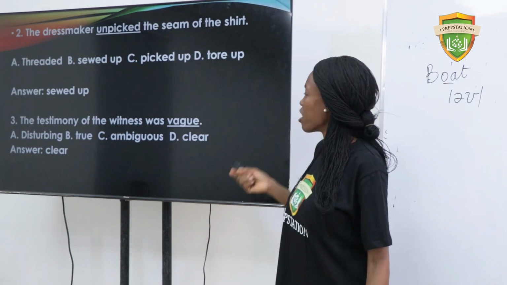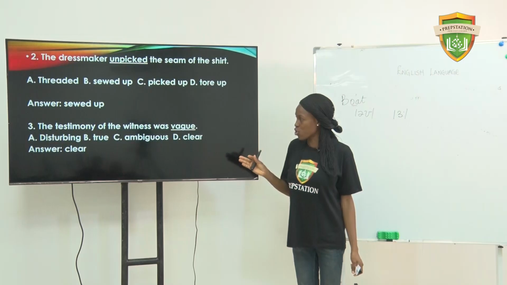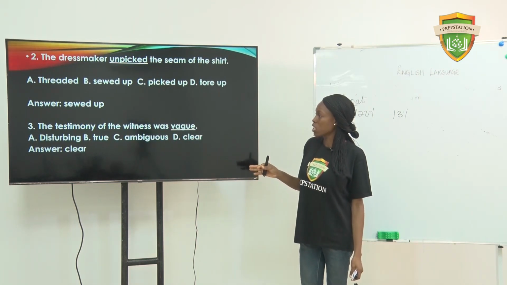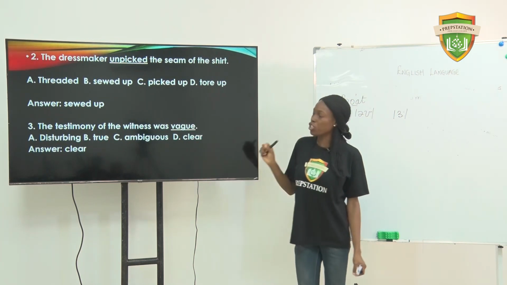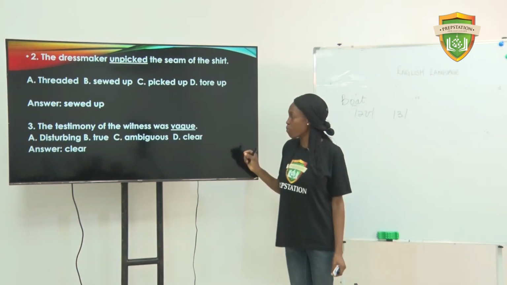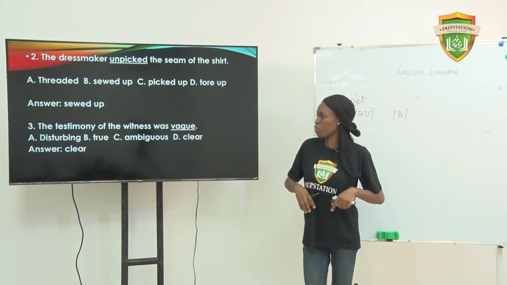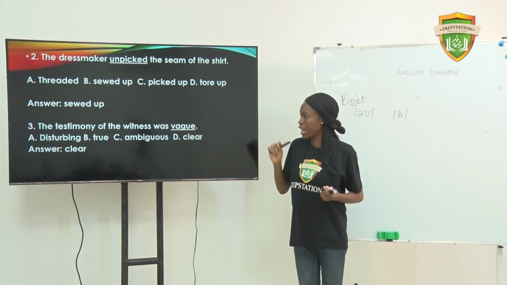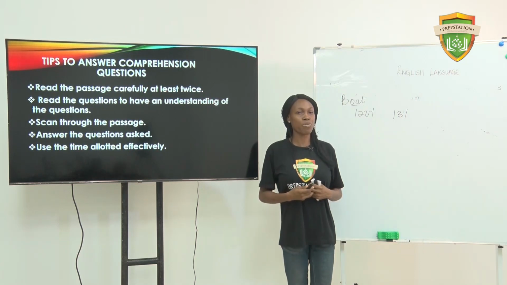Number 3, the testimony of the witness was vague. A, disturbing. B, true. C, ambiguous. D, clear. We are looking for the opposite. So when something is vague, it's not clear. So the opposite is clear. That's the answer. Now let's look at comprehension.